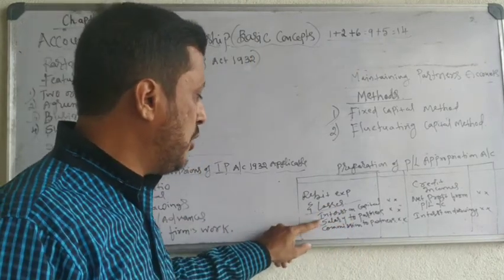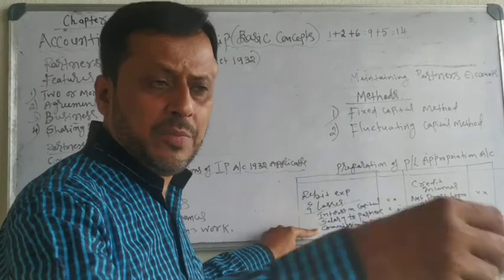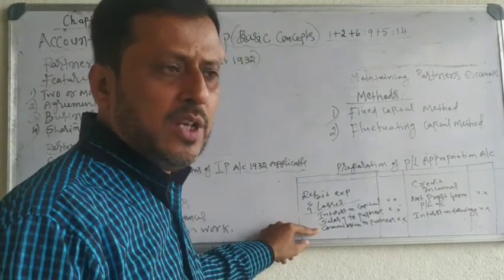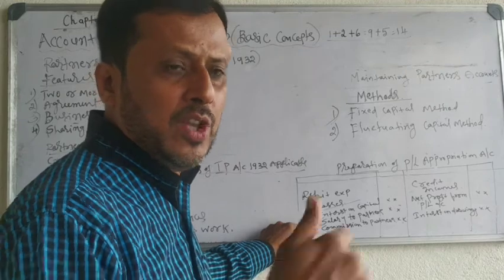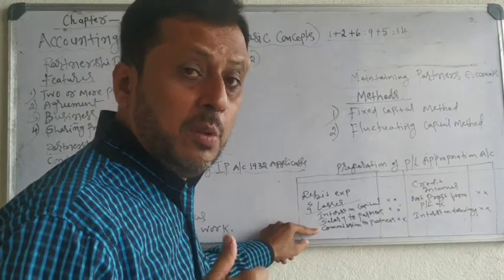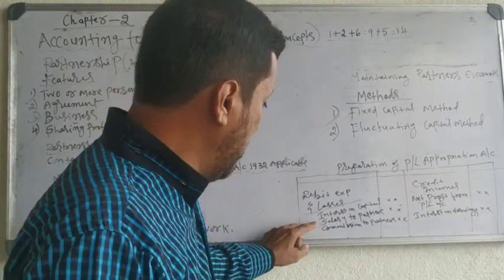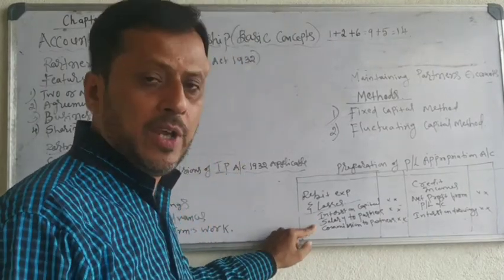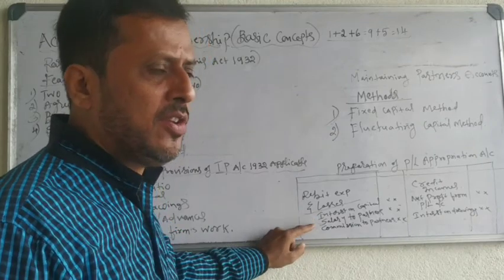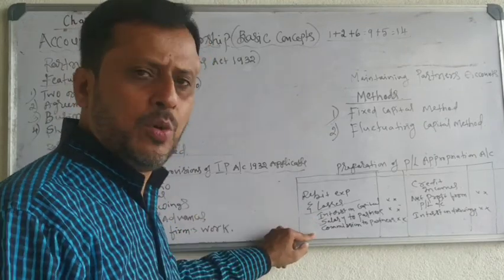Salary or commission to partner: partner will do some extra work in the business, so for that, business will pay salary or commission. That is why it is an expense to business, record on the debit side. These three entries will be on the debit side: interest on capital, salary to partner, commission to partner.